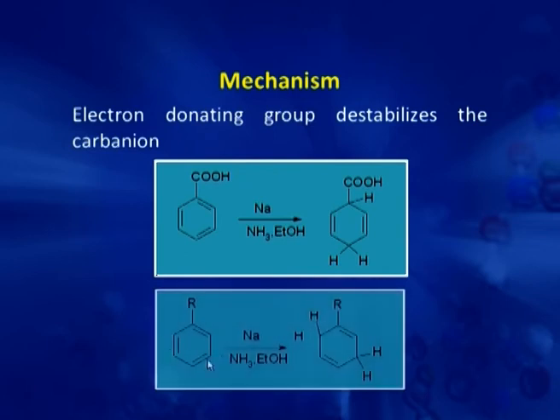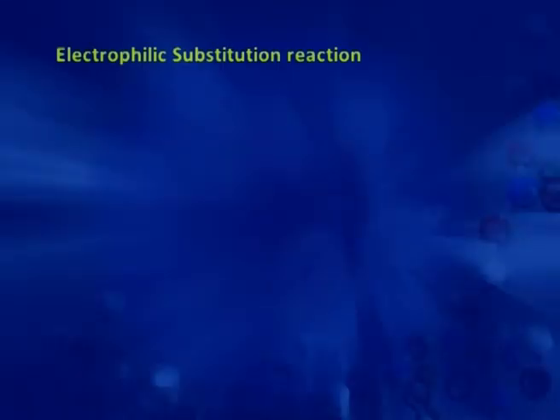But if we have an alkyl benzene and we do the Birch reduction, then this carbon which is connected to this alkyl group does not get reduced, because here the negative charge, if generated, will not be stabilized by this R group. R group is electron donating, it will destabilize the negative charge here, and that is why reduction takes place on the adjacent carbon.